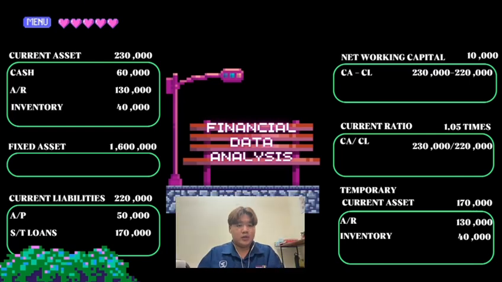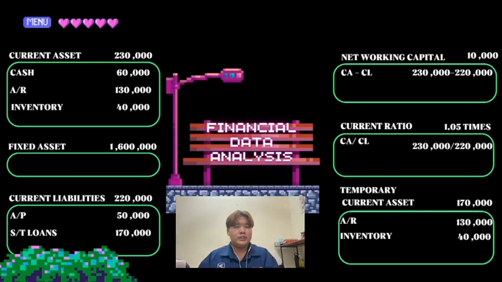My name is Muhammad Ashraf Naufal, and I will be presenting about net working capital, current ratio, and temporary current asset. For the net working capital, a higher positive value suggests that the firm is liquid and able to pay its short-term obligation. The formula is current asset minus current liabilities. The value for current asset is 230,000, and the value for current liabilities is 220,000, and after you minus it, you will get 10,000 for the net working capital.